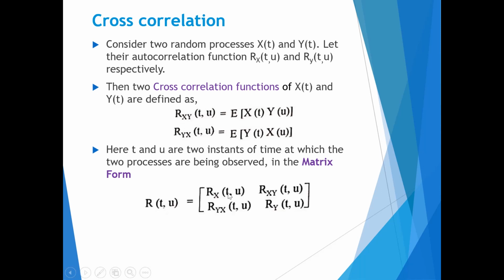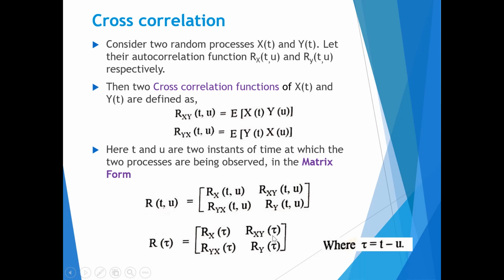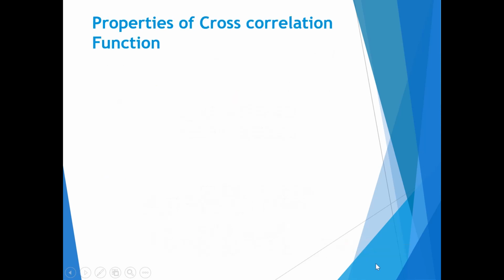Now in matrix form also we can rewrite this cross correlation. R(t,u) in matrix form is Rx(t,u), Rxy(t,u) in the first row, and similarly in the second row Ryx(t,u), Ry(t,u). This matrix is known as the correlation matrix of the random processes x of t and y of t. Here we can rewrite this as R of tau equal to Rx of tau, Rxy of tau, Ryx of tau and Ry of tau, where tau is t minus u.